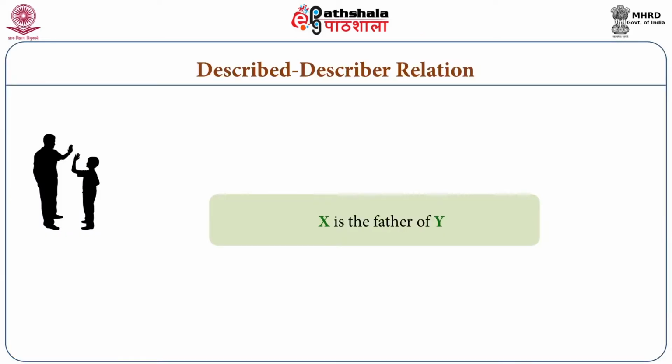This is also a very interesting and very important concept in Nyaya. Nirupya Nirupak Bhava: describer, describedness. This describer and describedness can be understood as a kind of relation also. Here I have taken the example that father and son, x is father of y.